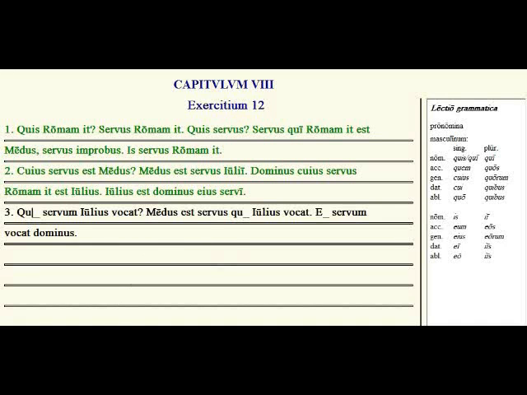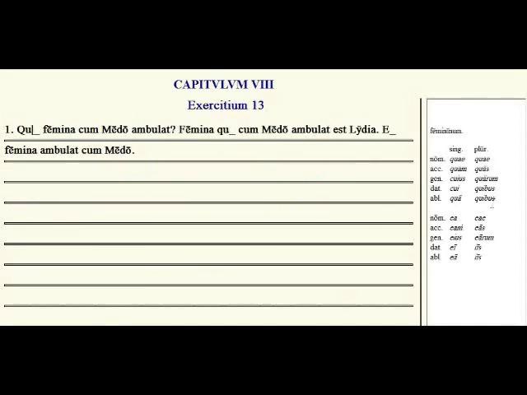Okay, let's try exercise 13, which is we just did the masculine, now the feminine. So we have the same forms again, but now in the feminine. Who, of whom, to whom, and by, with, and from whom, etc. The same forms, but now always going to be matching feminine nouns.